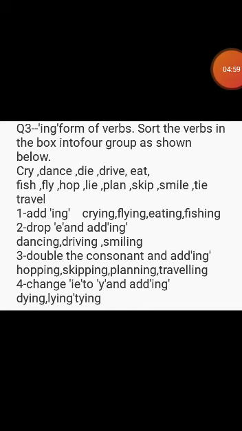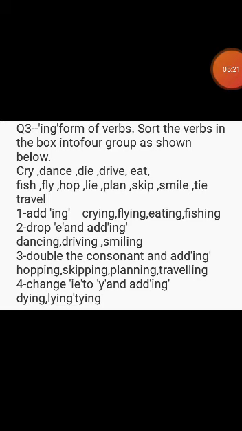Now come to group 3. We will double the consonant and add ing. Which words? Hope. You can see P, a consonant, comes at the end of hope. It will be doubled, like hopping, skip, skipping, plan, planning, travel, travelling.